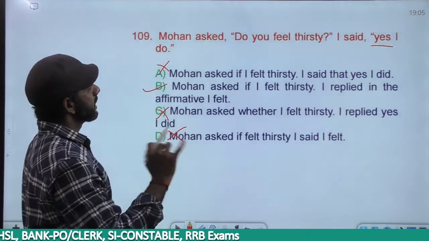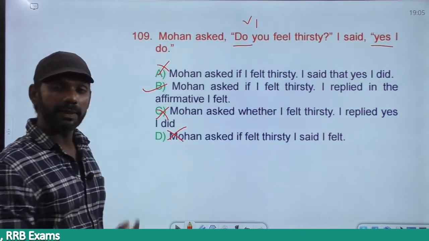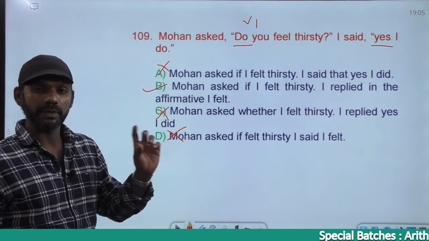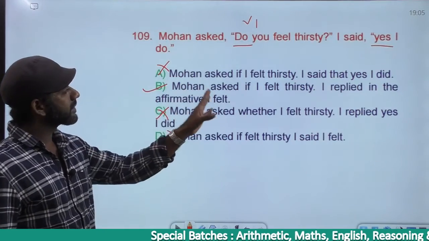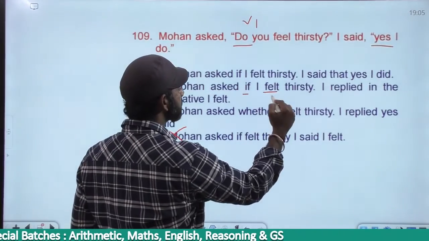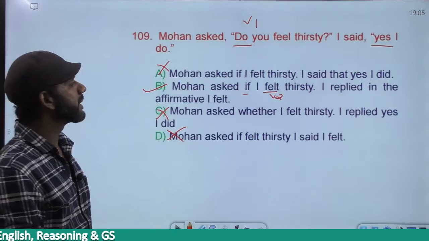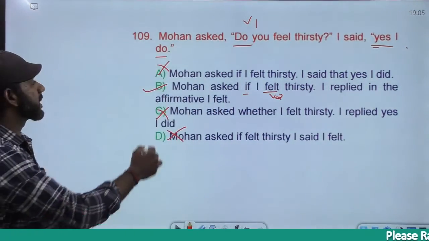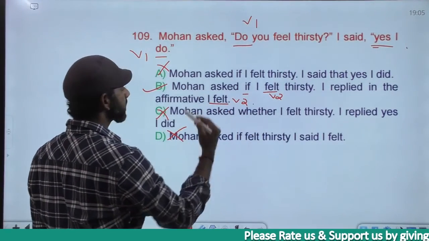Now, we'll see. "Do you feel thirsty" is simple present, an interrogative sentence. Simple present must become simple past. "If" or "whether" should be used, because the interrogative sentence is not starting with a WH word or how. Mohan asked if I felt thirsty. "If" is used, "I felt" is subject plus V2, simple present became simple past. I replied in the affirmative. "Yes, I do." "I do" is simple present, must become simple past. "I felt" is simple past, completely fine.